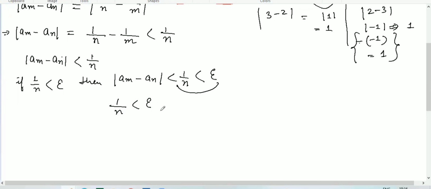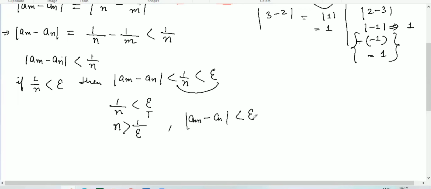Here we can take the reciprocal. If you take the reciprocal, the inequality sign will be changed. So n will be greater than 1 over epsilon. So what we can say now, a_m minus a_n will be less than epsilon.